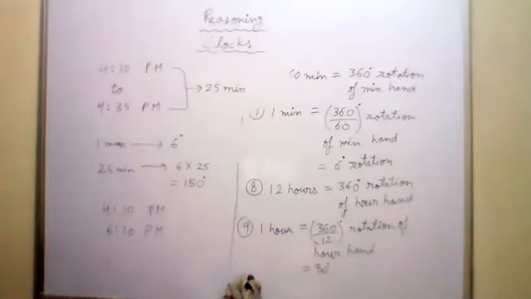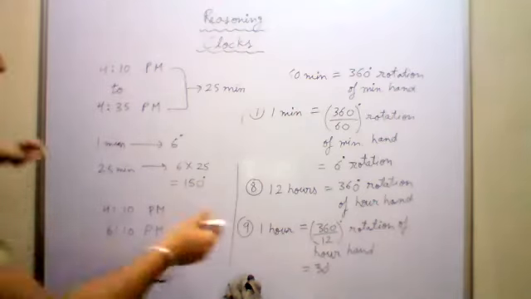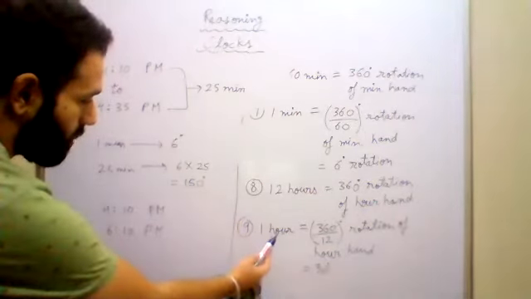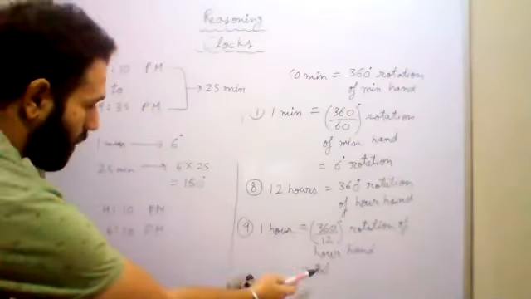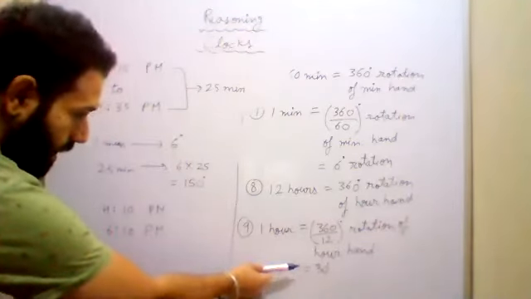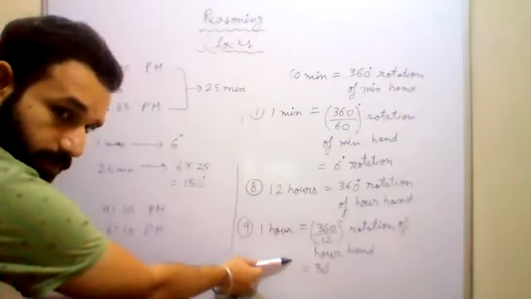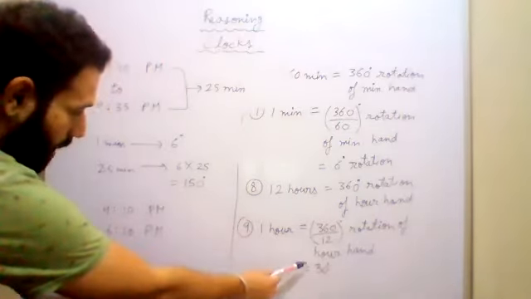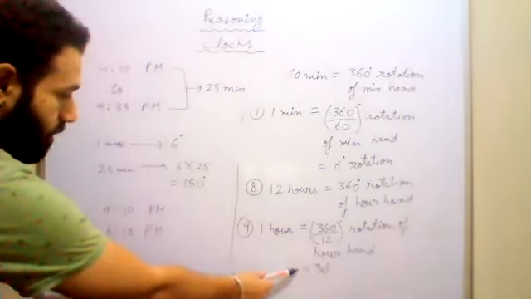What do we have to find here? We have to find about the hour hand. First of all, the angle covered by the hour hand in 1 hour is 30 degrees. You all can see this here. The angle covered by the hour hand in 1 hour is 30 degrees.